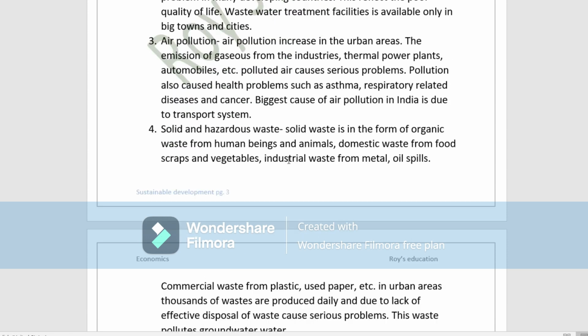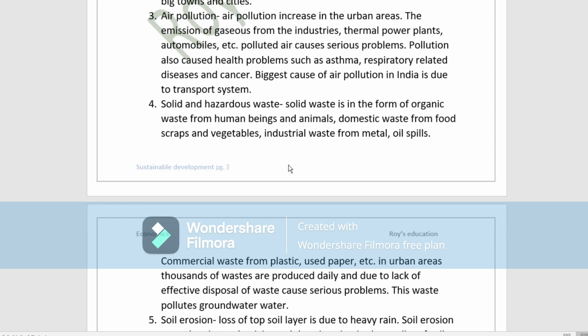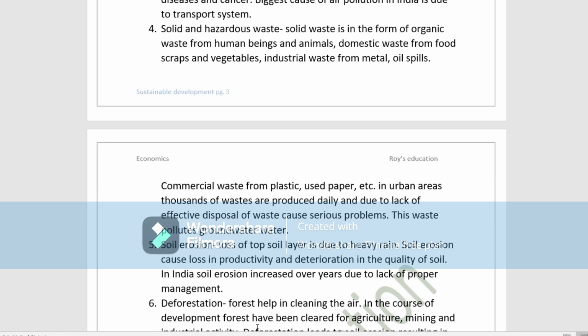Solid and hazardous waste. Solid waste is in the form of organic waste from human beings and animals. Domestic waste we get from food scraps and vegetables. Industrial waste we get from metal and oil spills.